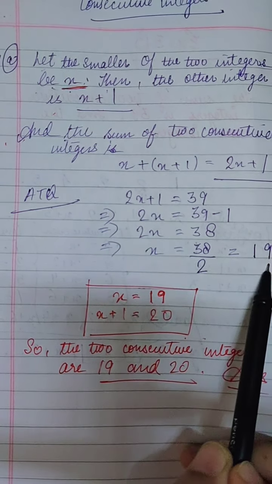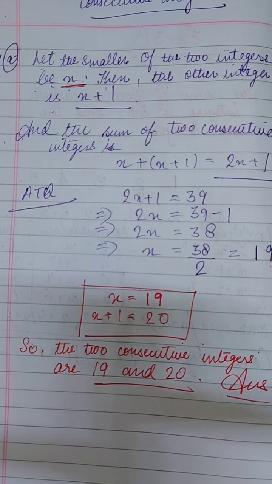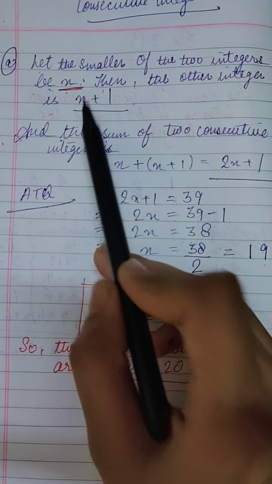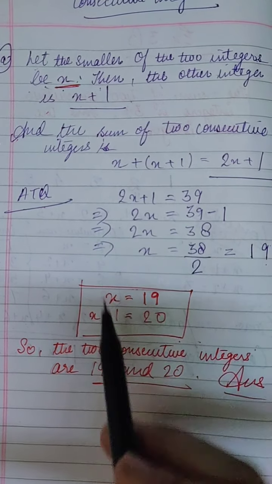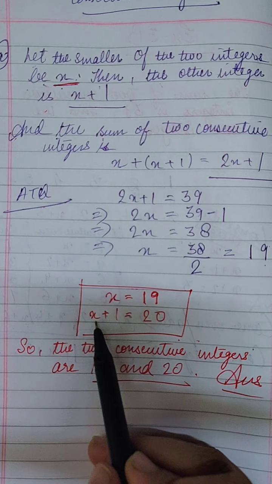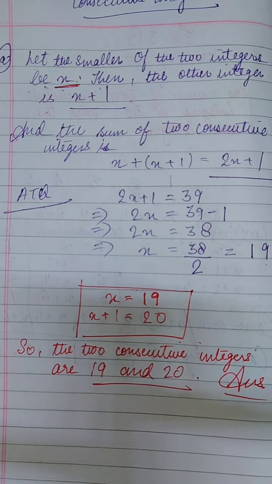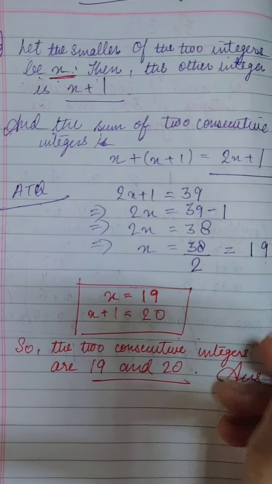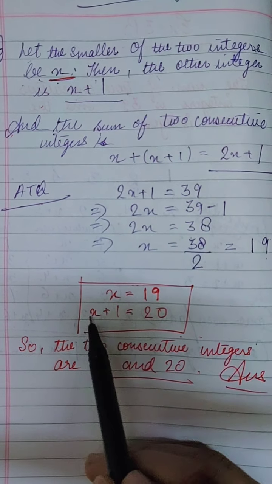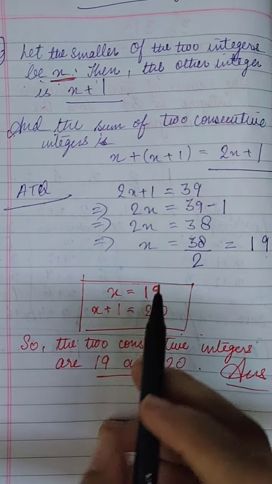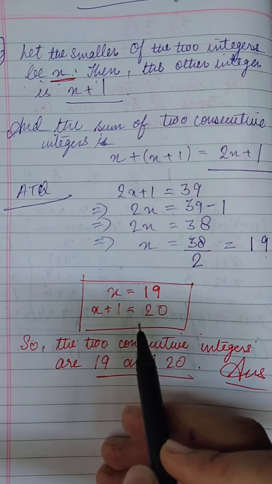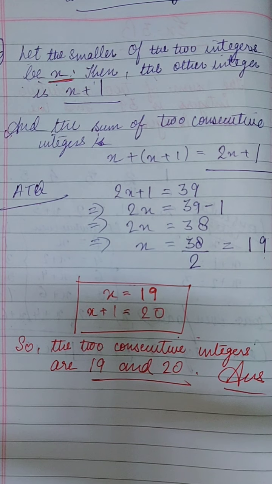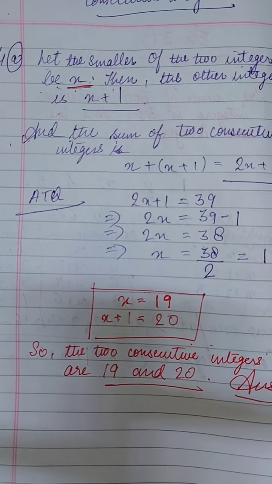We have got the value of x. Now we will not leave it here only. x is equal to 19 we have got. Since we have supposed x and x plus 1, x we have got 19. How will we take out the second integer? x plus 1, it will be equal to 20. After getting the first integer 19, you have to take out the other integer also, that we have supposed as x plus 1. So 19 plus 1, what will you get? 20. So the two consecutive integers are 19 and 20. This is your answer. Fourth A it was.